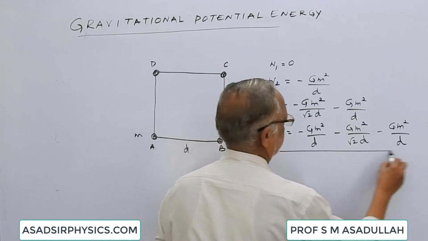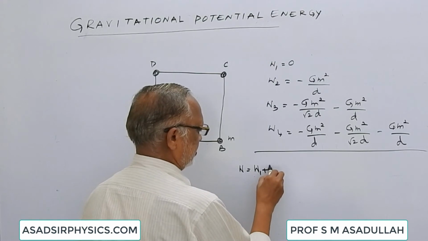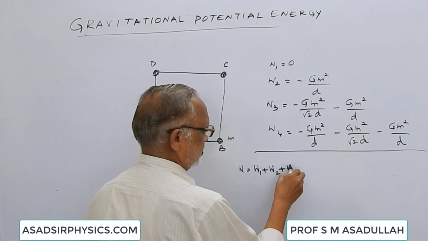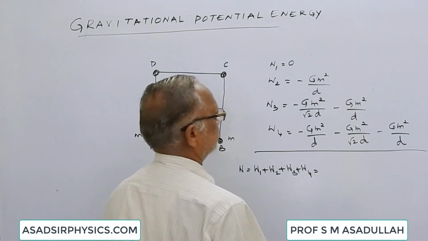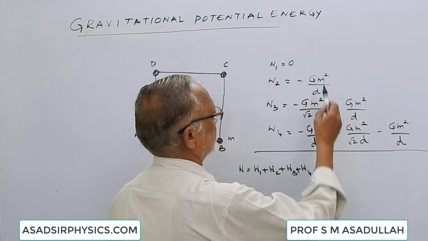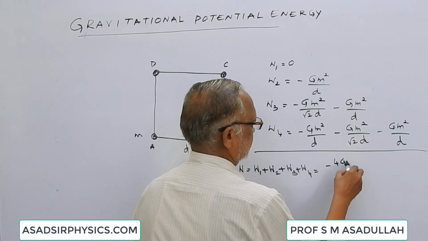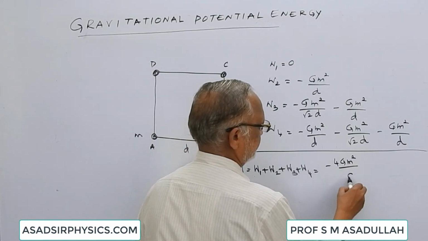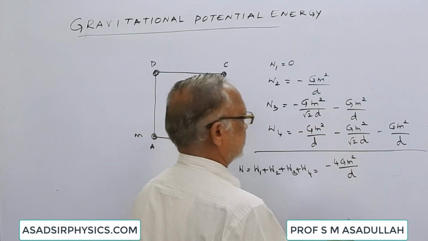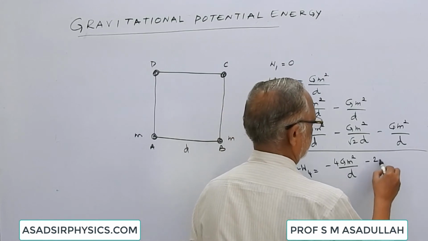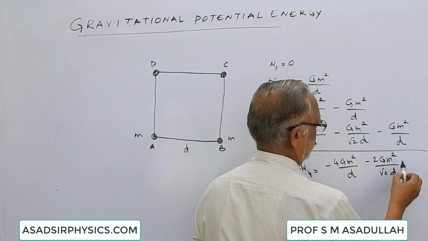The total work done in arranging all of them, W, is equal to W1 plus W2 plus W3 plus W4. Gm square by d: there are 4 terms, 1, 2, 3, 4. That is minus 4Gm square by d. And Gm square by root 2d, there are 2 terms, minus 2Gm square by root 2d.